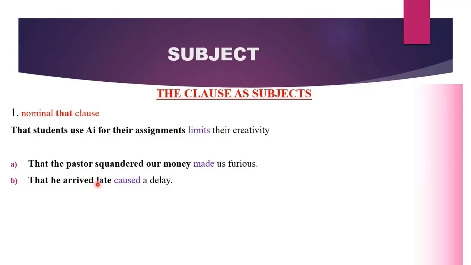That he arrived late caused a delay. What caused a delay? That he arrived late. So this is our subject, and it begins with the word that. So together, it is a that clause. And why are we calling it a clause? Remember, every clause has a verb in it. Over here, that he arrived late has a verb in it, but that's not the main verb of the sentence. Our main verb is caused. So that he arrived late is the subject which comes before the main verb caused.